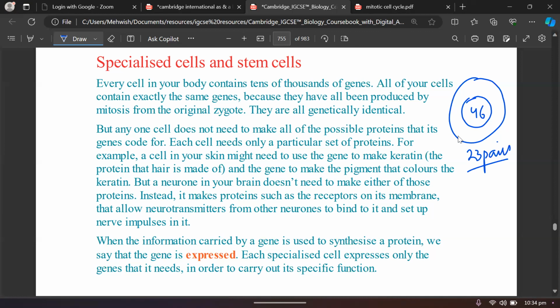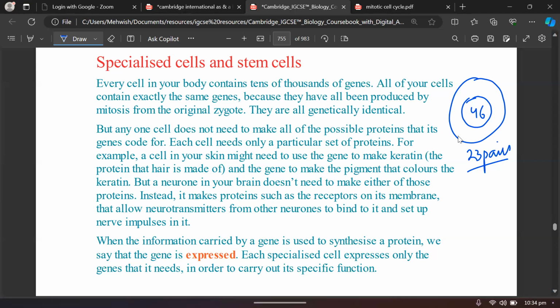And so we can say that every cell of our body looks the same. They have got the same genes, but there are some cells that develop into skin. There are some cells that develop into nervous tissues. There are some cells that develop into muscle fibers. There are some cells that develop into the epithelial cells, and they are of different types. So why is it so?